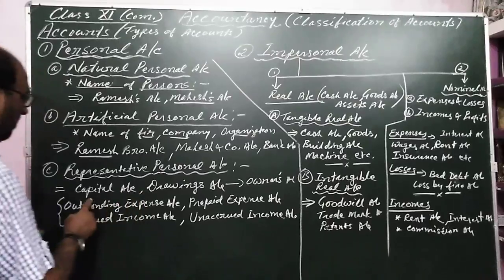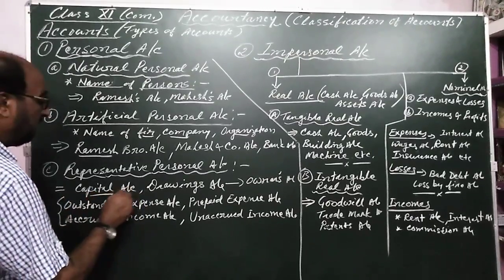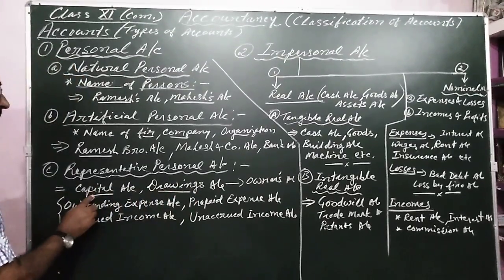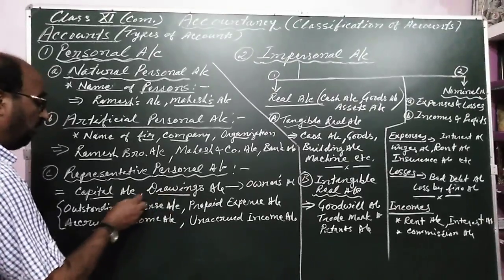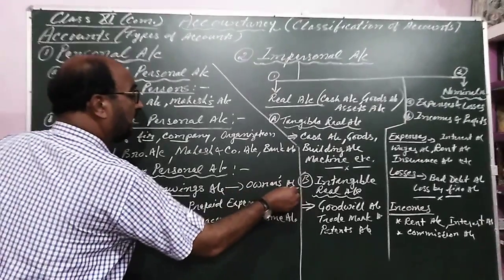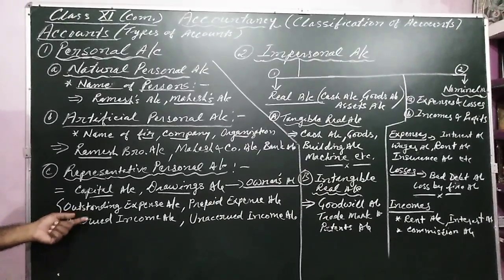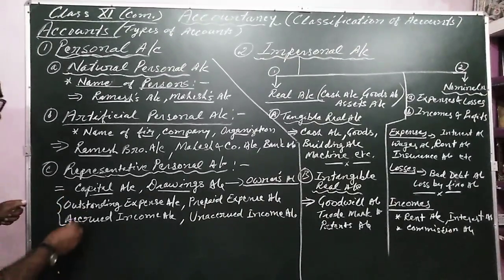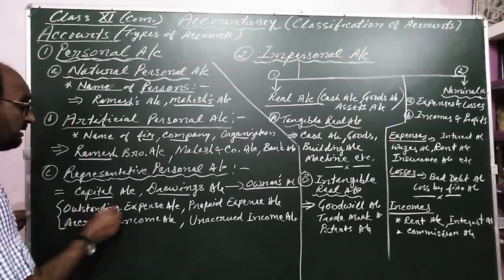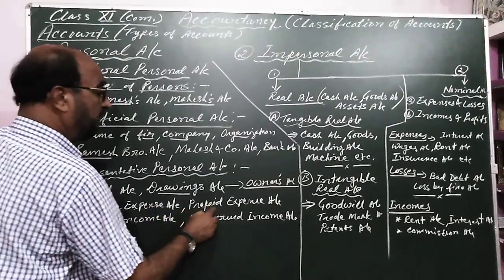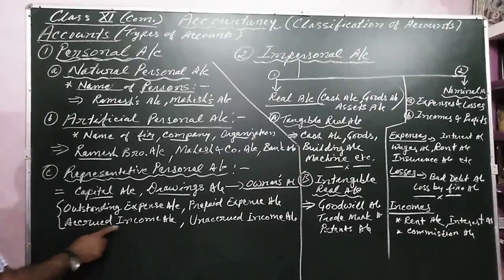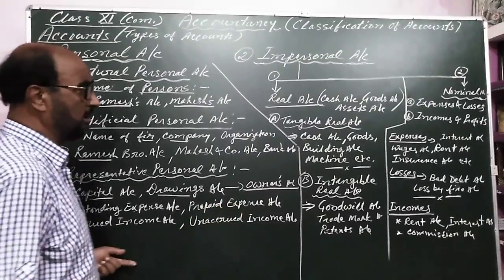Representative personal account, two special terms I have written here: capital account and drawings account. Both the accounts represent the owner, and these are special terms like adjustments, which will be taught later on: outstanding expense account, prepaid expense account, accrued income account, unaccrued income account.